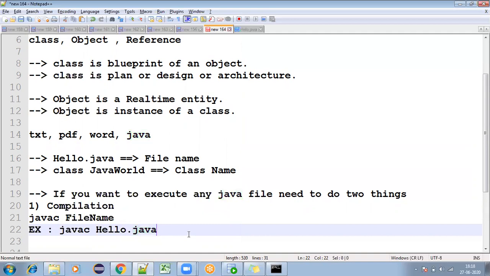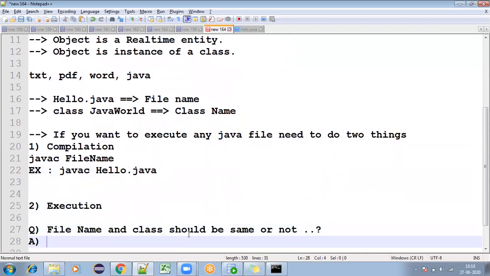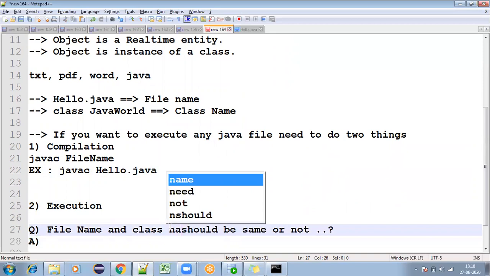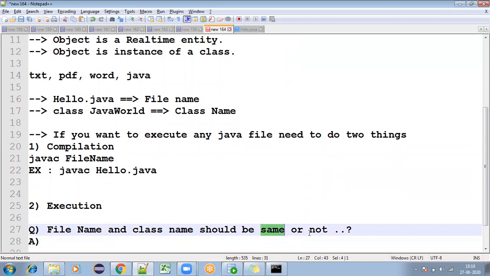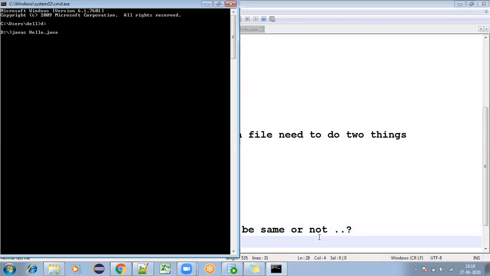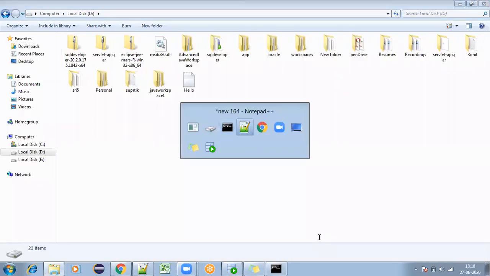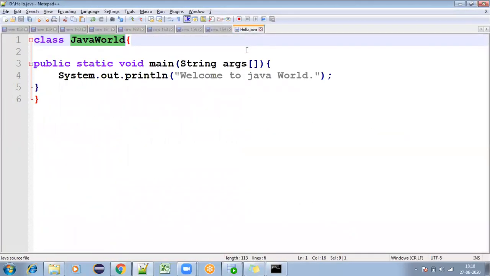So here our question is: file name and class name, should they be same or not? This is the question. Most of the people are thinking file name and class name must be same. I'm saying that, but the thing is, your file name and class name need not be same. That is what you need to understand first. So this is an interview question.